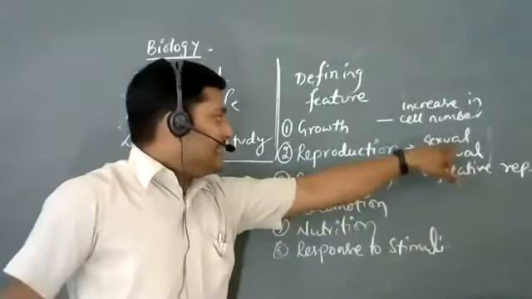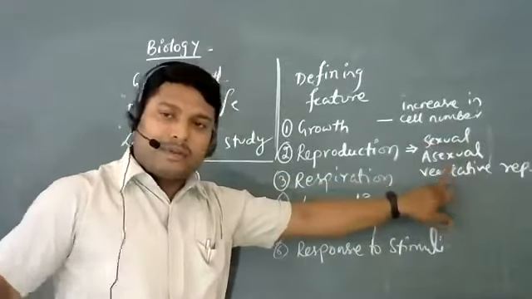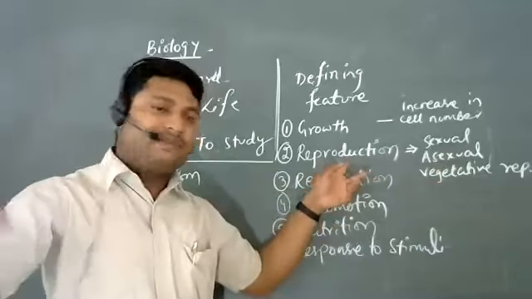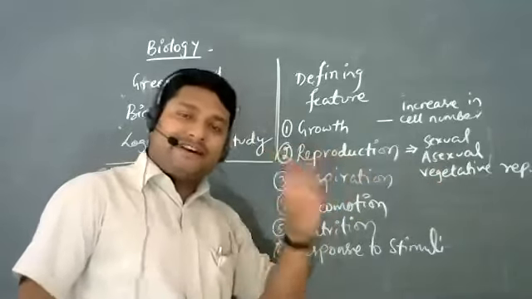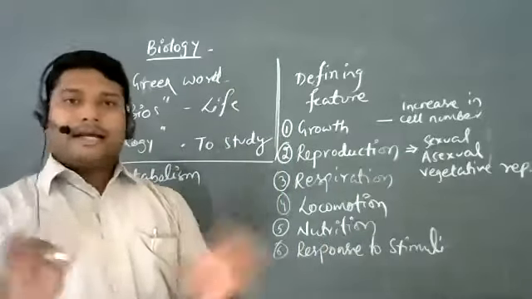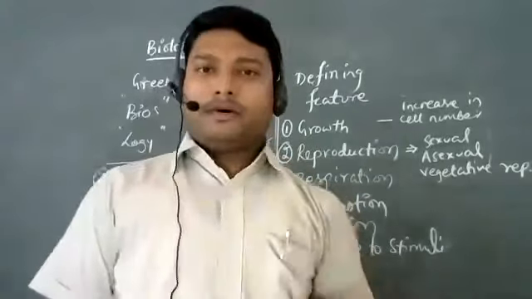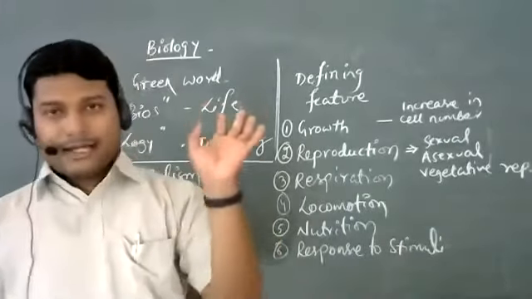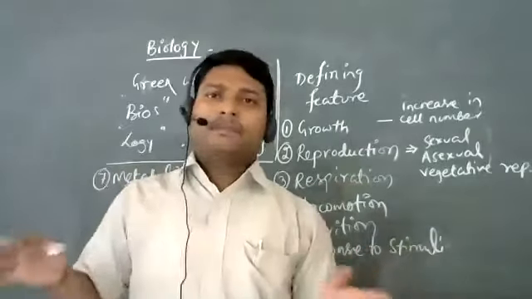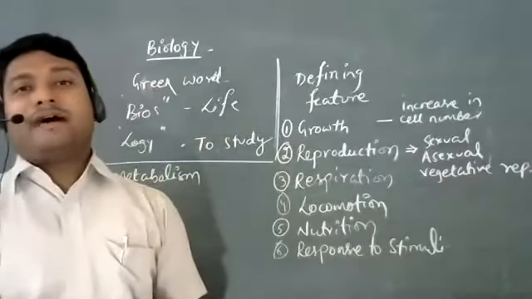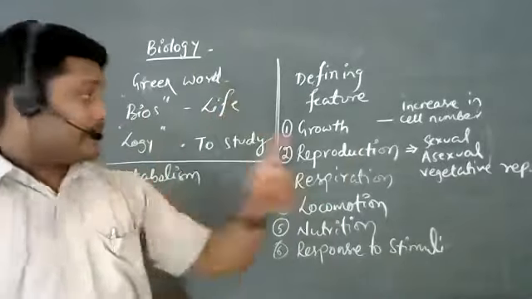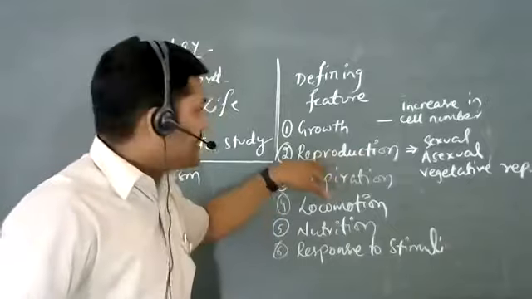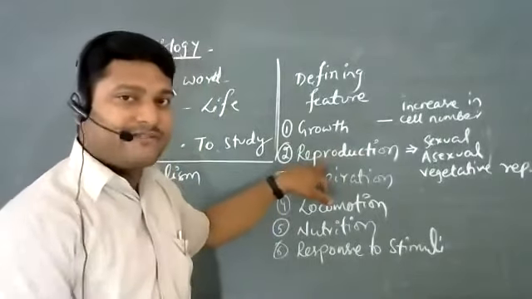Anyway, as I said, there are three different categories of mode of reproduction. If an organism follows any one of these, we will say that the organism is living, if reproduction is a defining feature. Now, again a question I'm going to ask. What about a human couple who are infertile? They have been married, but they are not able to have progeny. They are not able to have kids. In that case there is no reproduction, they will not be able to give rise to new organisms. So, can we consider this as a non-defining feature?